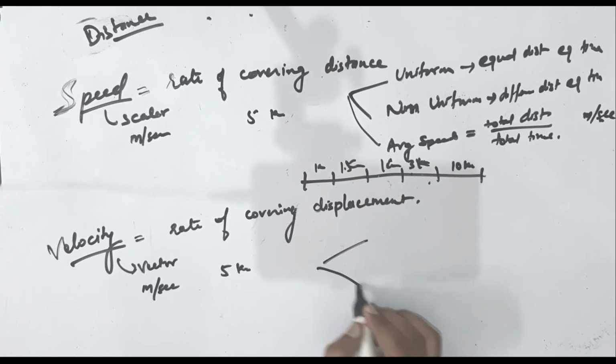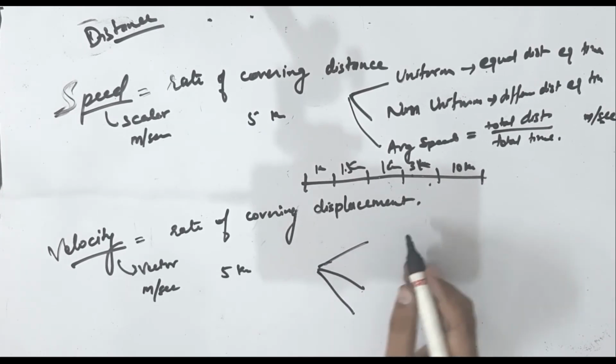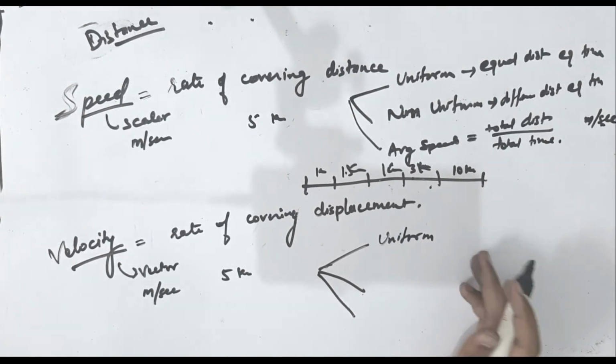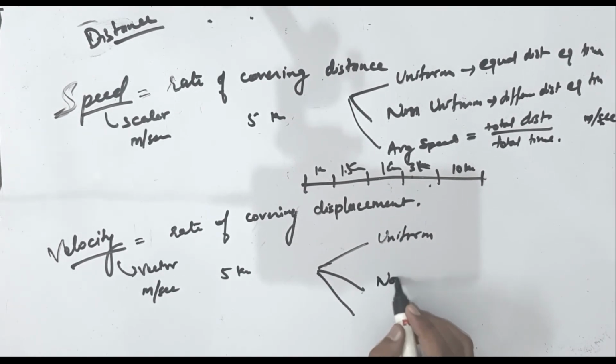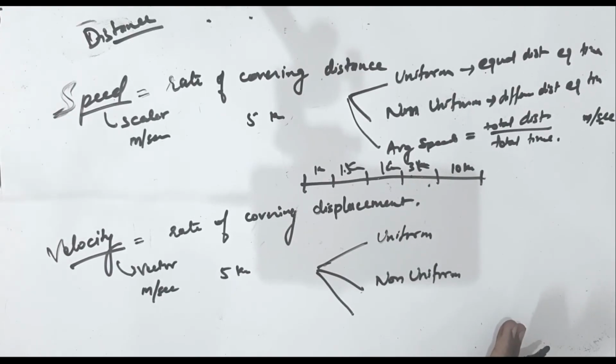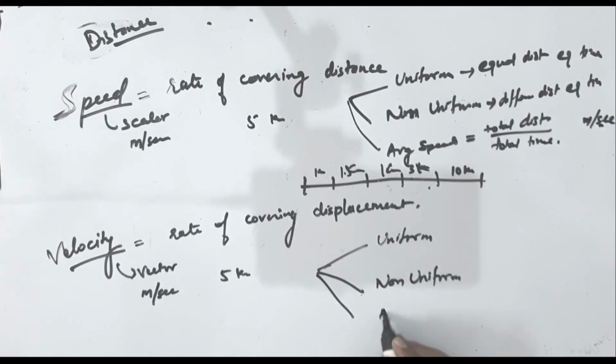Now when it comes to velocity, it is also of 3 types. Uniform velocity: equal displacement in equal interval of time. Non-uniform: not equal displacement in equal interval of time. And average velocity.